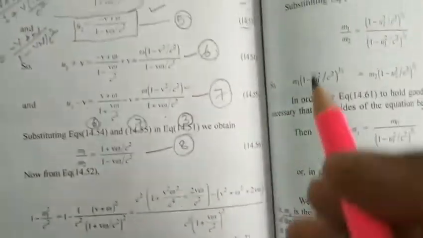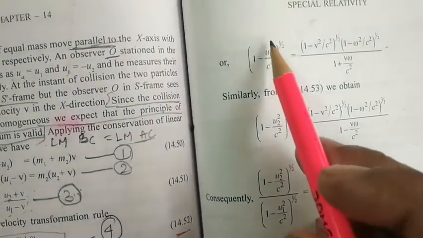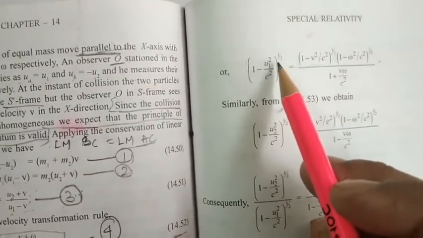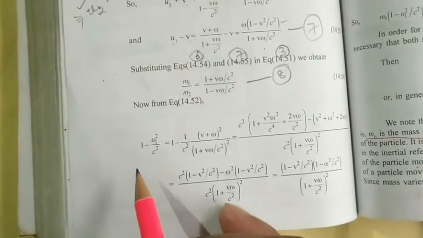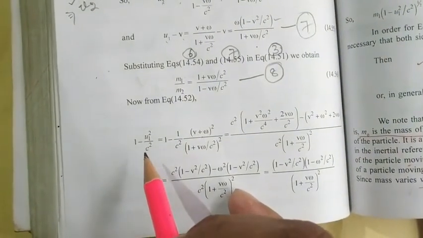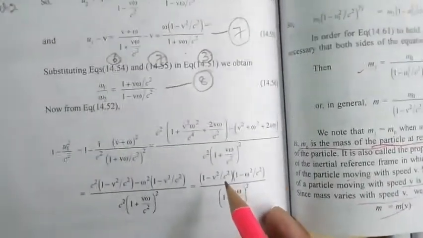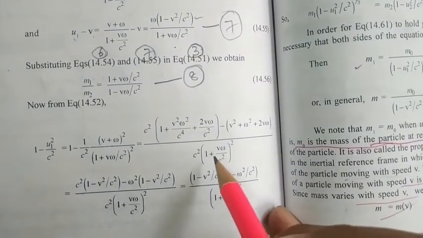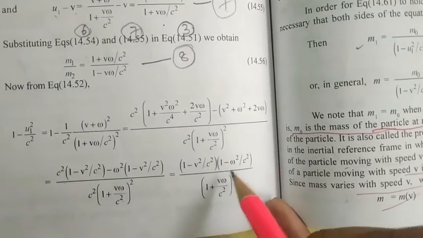Okay, then we can get the root of 1 minus u1 square by c square. If we consider root over, that means to the power 1 by 2, then this square is going to be removed.